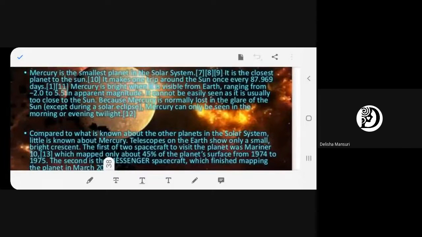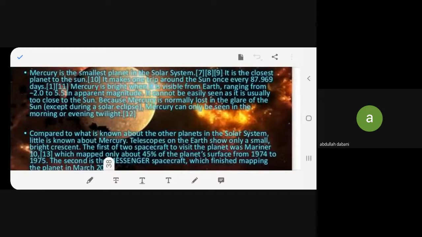Any problem? No? So I've given you the complete summary about the planet Mercury. Do you have any problems so far? Nothing is given in the book, I'm telling you. I have given you extra. Hardly four or five lines on Mercury are there, and I've given you four slides. Are you thankful to me? Yes, ma'am. Thank you so much. If you check, you will find that not much is given.